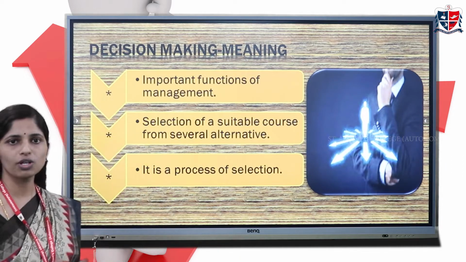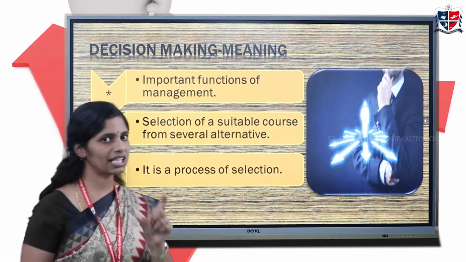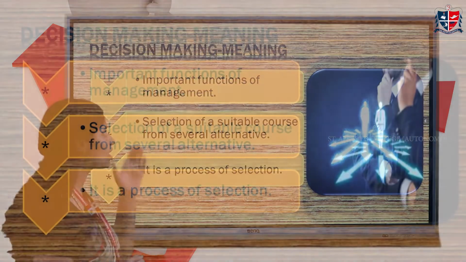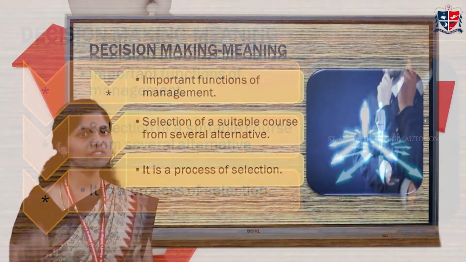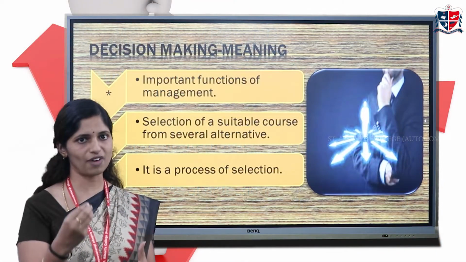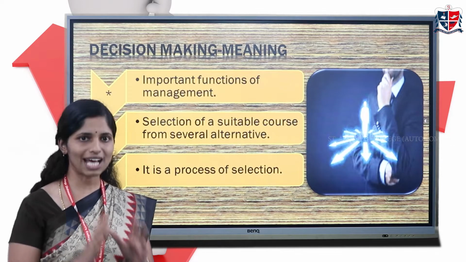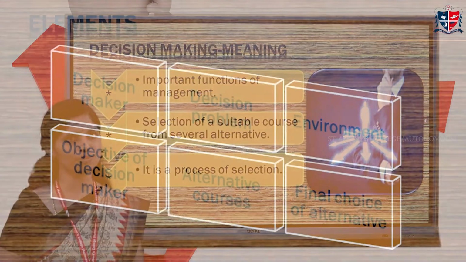Now, decision making is a process of selecting a suitable course of action from all the alternative courses of action available. So from the alternatives available, we select which is a suitable course of action for our problem. That process is known as decision making.